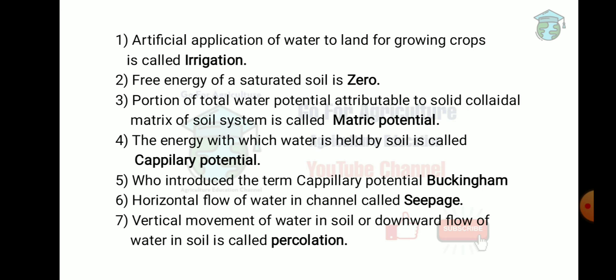Who introduced the term capillary potential? It was introduced by Buckingham in 1907 to define the energy with which water is held by soil.